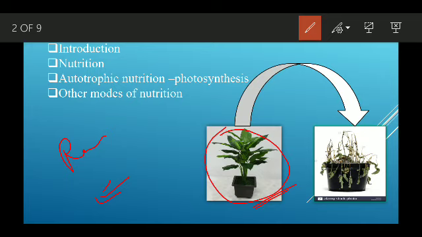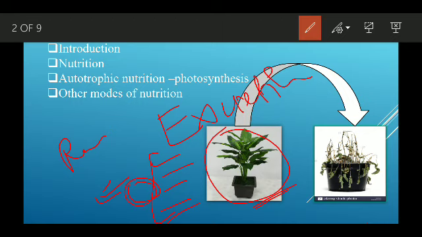All these activities which a living organism performs are called life processes.